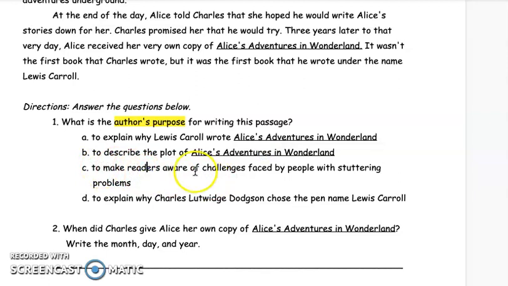C, to make readers aware of the challenges faced by people with stuttering problems. So to inform readers about the problems that people that stutter face. And D, to explain why Charles Lutwidge Dodgson chose the pen name Lewis Carroll. So we got this one is inform.